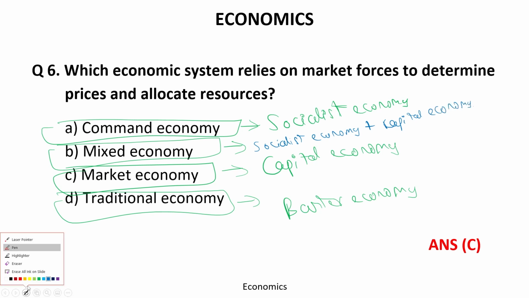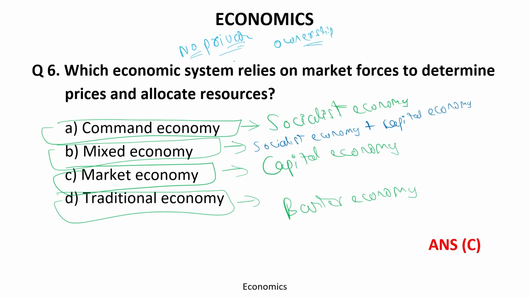Now let's understand the concept and how the answer should be this. First is the socialist economy. This economy means that there should be no private ownership. The government will decide the three main questions of economics, which are what to produce, how to produce, and for whom to produce.